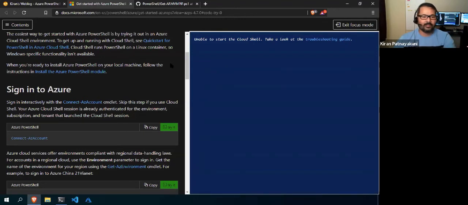I have some problem with my browser, but for sure you can launch any of the Azure CLI or Azure PowerShell documentation and launch the Cloud Shell by using Try It Now. Definitely you can have your Cloud Shell ready. You don't need any subscription, or to give your credit card or anything. You can access it.